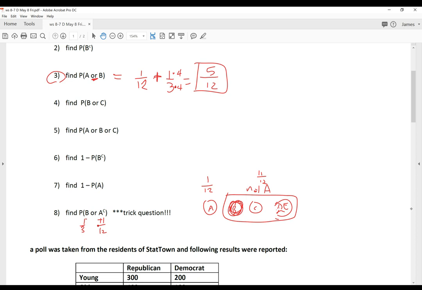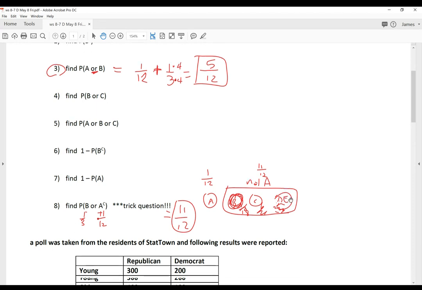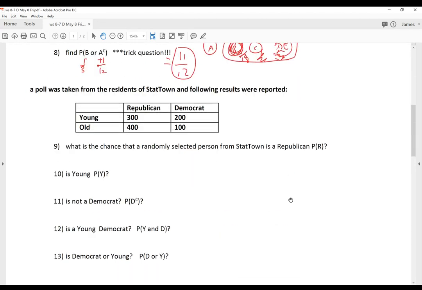So the answer for this is basically not A. Not A is 11 out of 12. That's the answer. We already included 1/3 in here. This is 1/3, this is 1/4, and the rest of them is here. If you add all those three numbers, you're going to get 11 out of 12. So, trick question. And then this should be a table question, which is sort of a review.